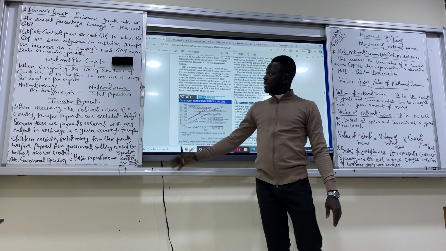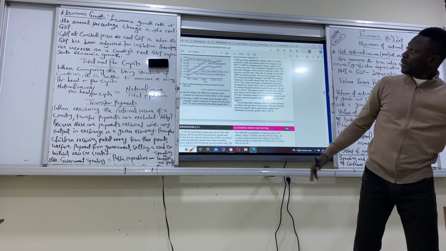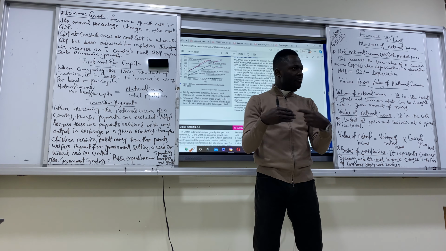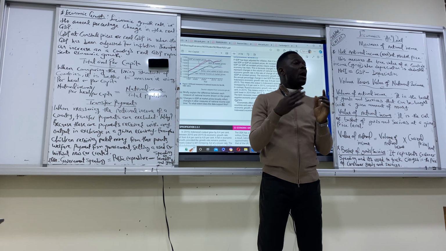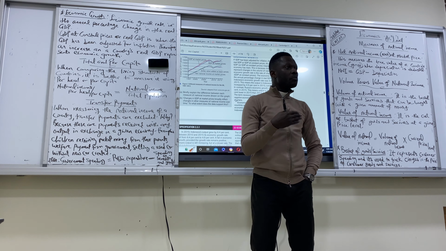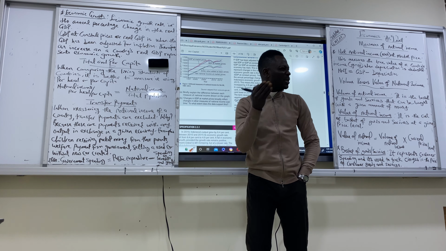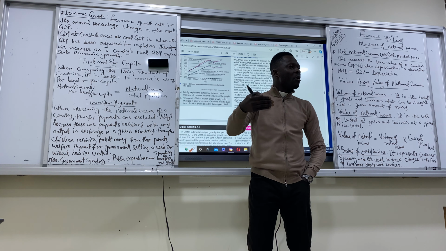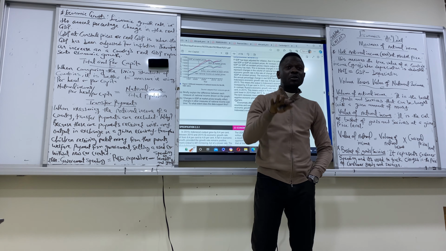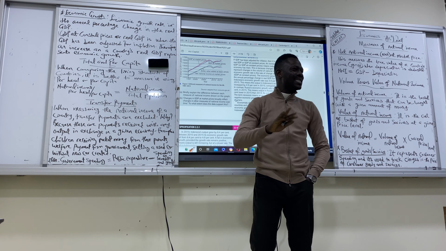I think it's clear. Then we have economic growth. What does it imply? Economic growth rate is the annual percentage change in the real GDP. Last year was different from this year, so the output is increasing. But how do we calculate our output as it is increasing? We calculate it using inflation. Every now and then there's going to be inflation in the economy, but it should not be less than 2.5%. Inflation above 5% is considered too high. Prices go up because you want to inflate the price to make profit, so inflation is constant within any economy.